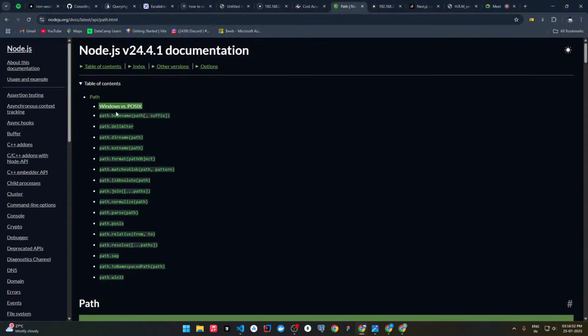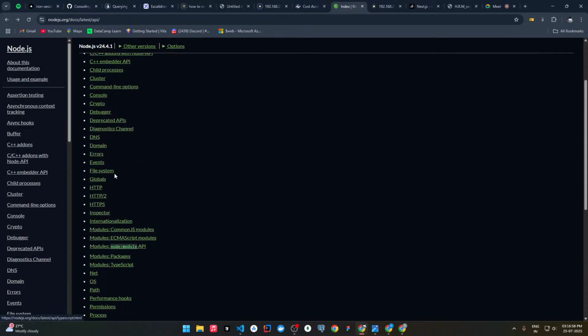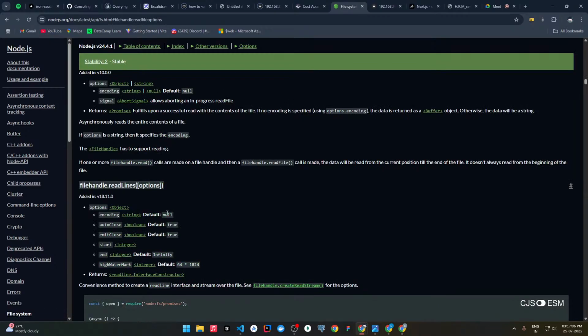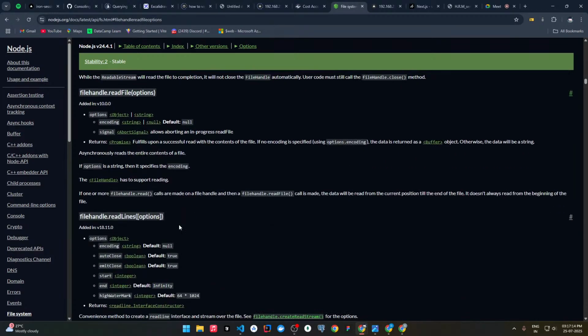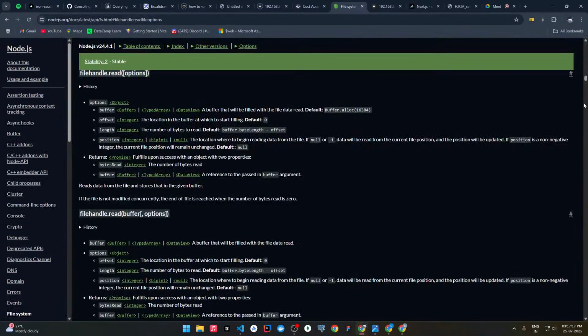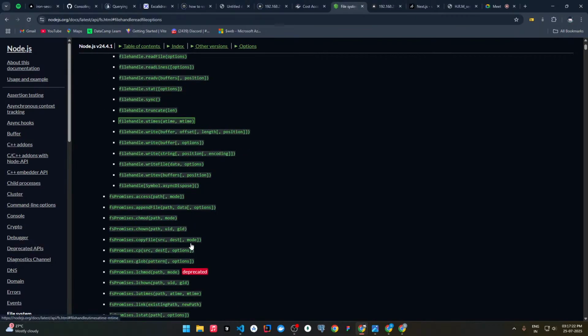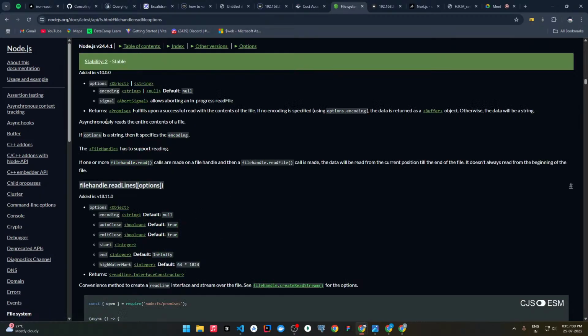First let's check the documentation also. File system, file system. Here is the file system. fs.readFile actually. So see, what is it showing us?